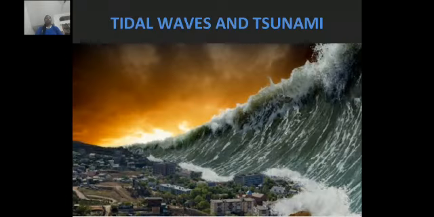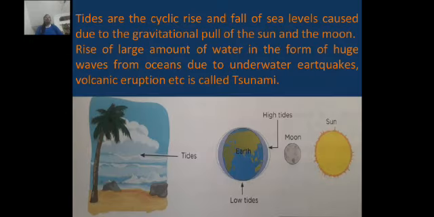Next we have to learn about tidal waves and tsunami. Tidal waves are actually the cyclic rise and fall of sea levels caused due to the gravitational pull of the sun and the moon. And we all notice that sometimes the waves of the sea are high and sometimes the waves of the sea are low, isn't it? So why has this happened?